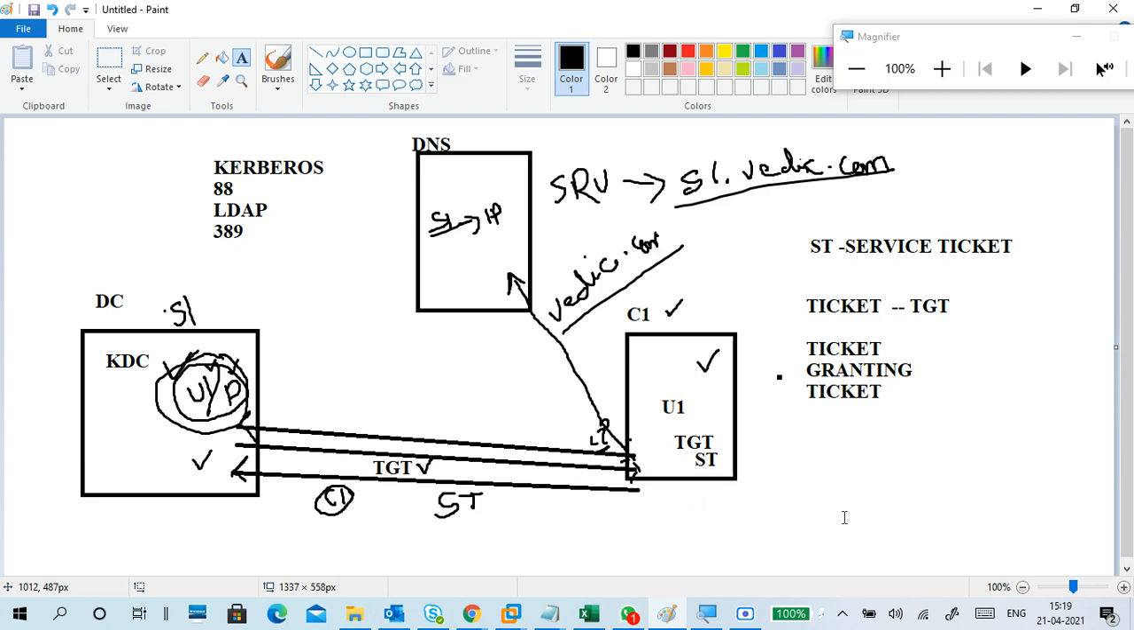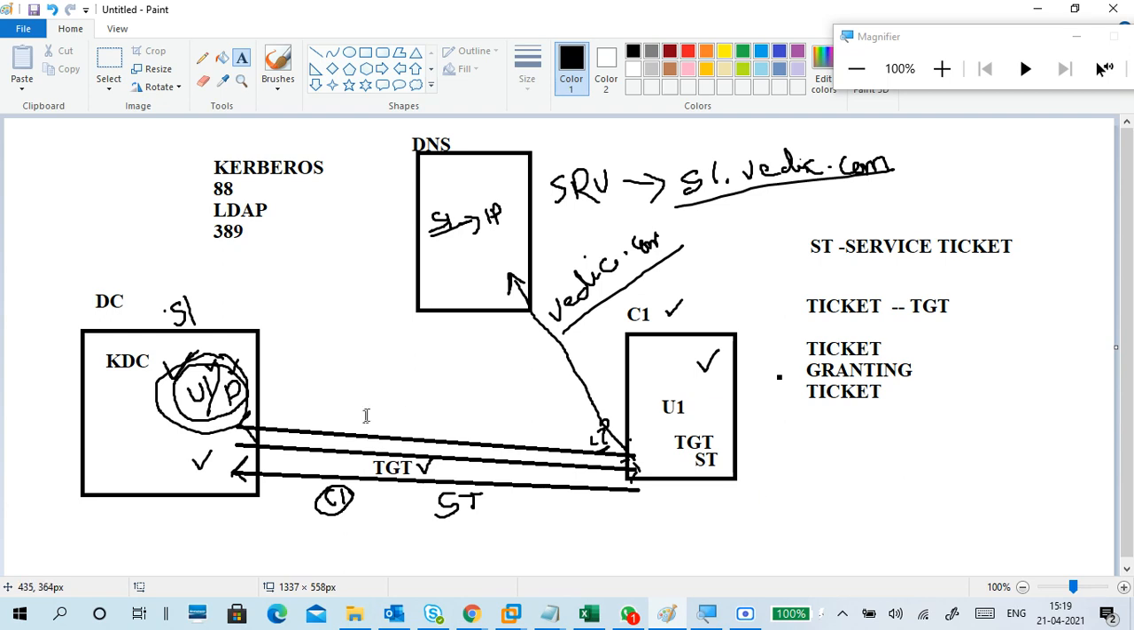If I log out from this client, u1 logs out and u2 tries to log in, he cannot log in. Why? Because the fresh TGT is not there. So that's how I will explain it.